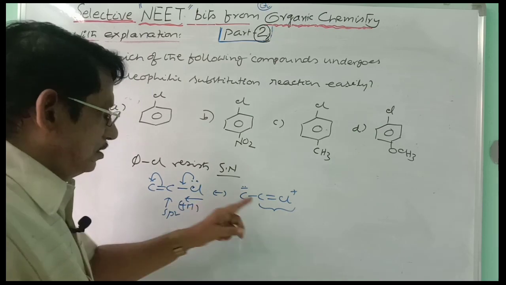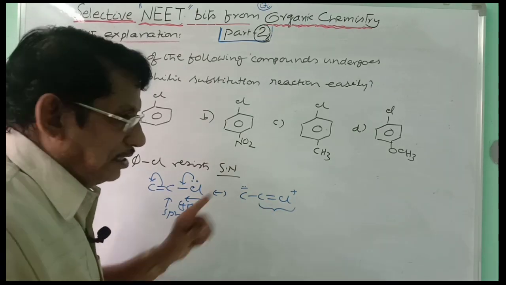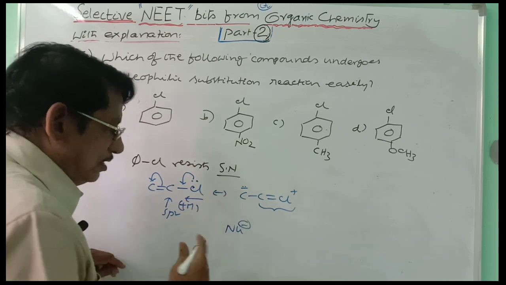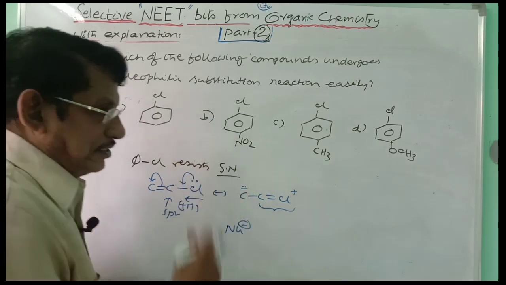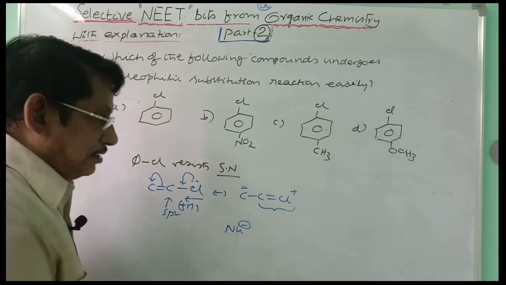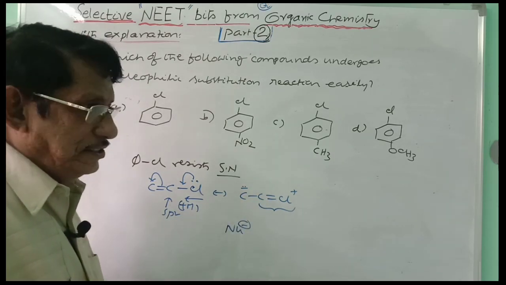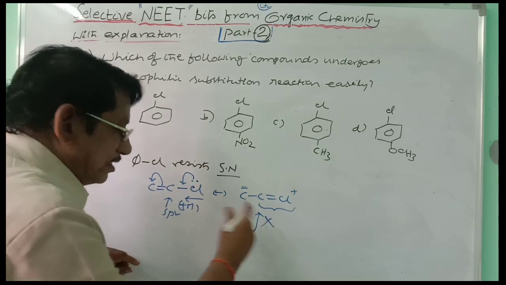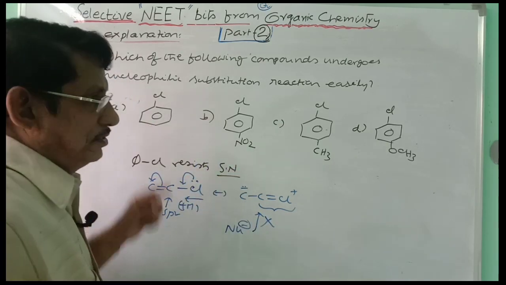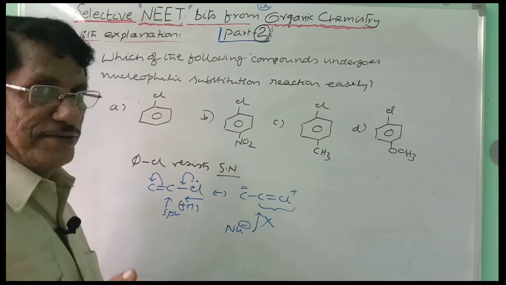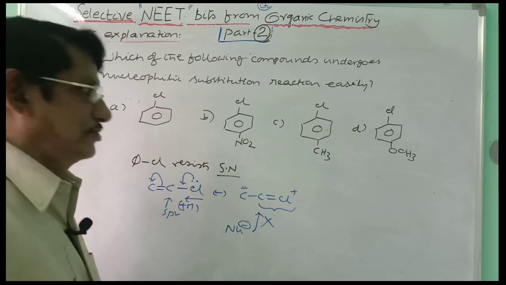And that is why the carbon to which chlorine is attached is having more electron density. Nucleophile Nu- can be attacking the carbon where chlorine is attached. For that favorable attack, the carbon should be having less electron density. But it is having more electron density, so nucleophilic attack at this carbon becomes more difficult. And that is why chlorobenzene never undergoes nucleophilic substitution unless we apply drastic conditions.